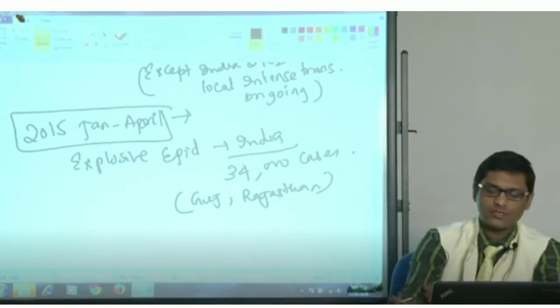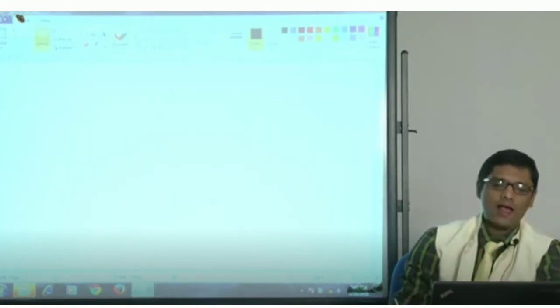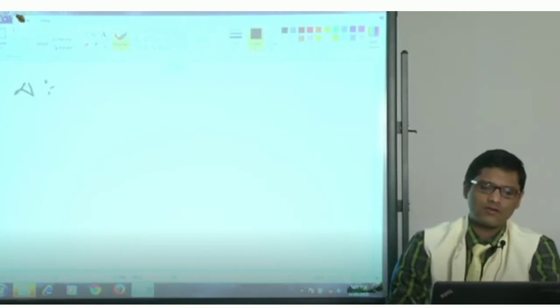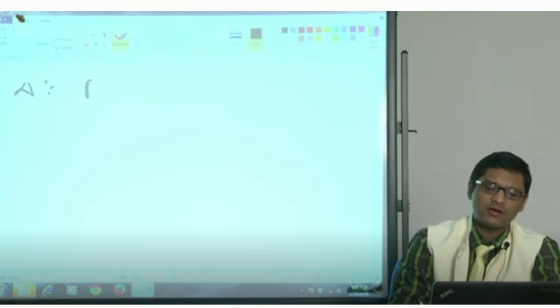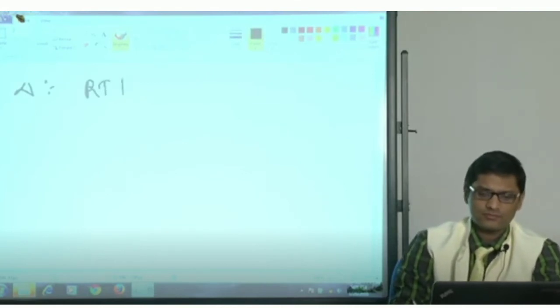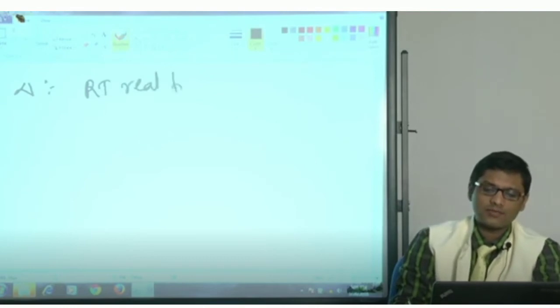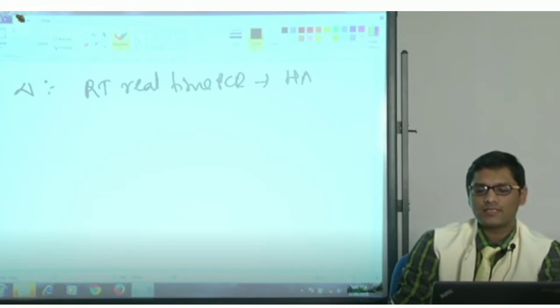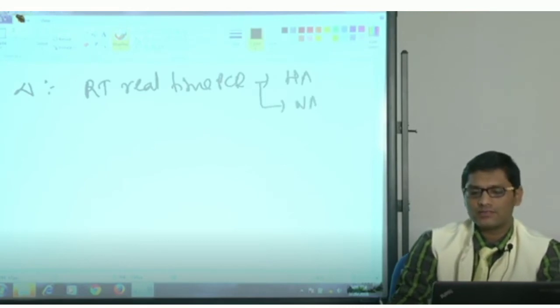Okay, so the diagnosis of H1N1 flu is by reverse transcriptase real time PCR, which is done to detect the specific HA and NA genes.